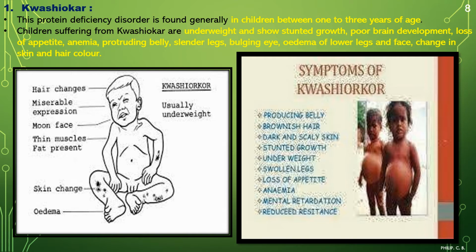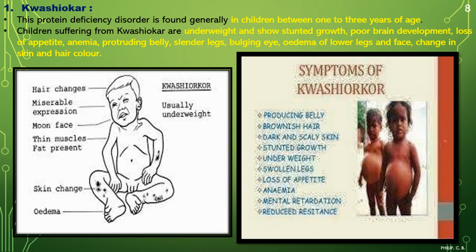Poor brain development, loss of appetite, because once they have that habit, they do not feel like eating anything. The appetite is lost. Anemia, protruding belly, which you can see on the right side of the image, slender legs, again an effect of Kwashiorkor, bulging eyes, edema of the lower legs and face, and change in skin and hair color.